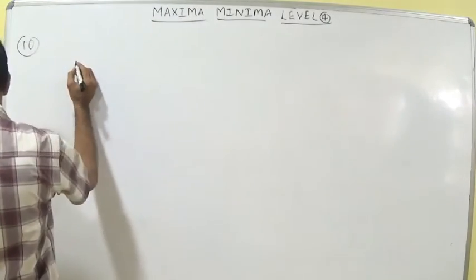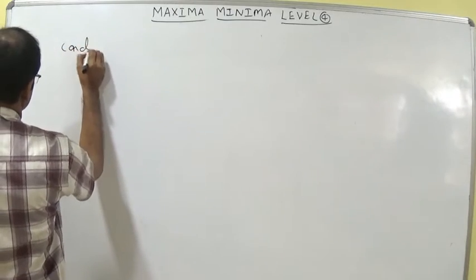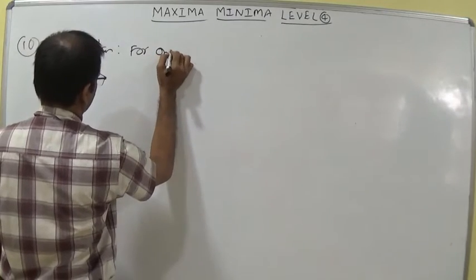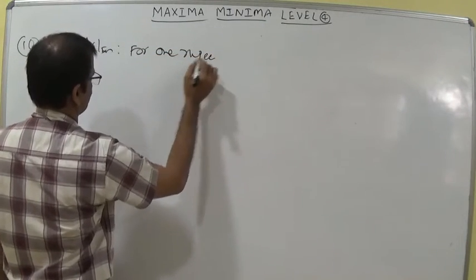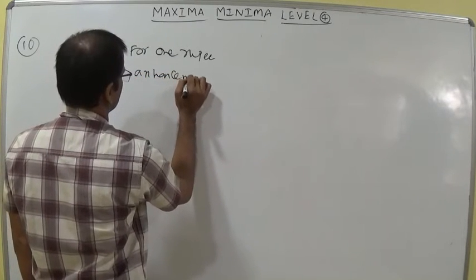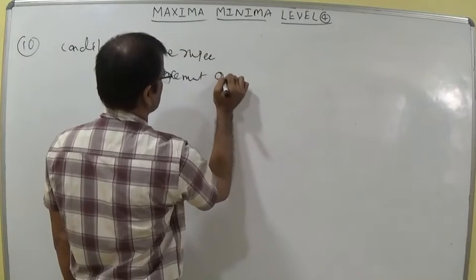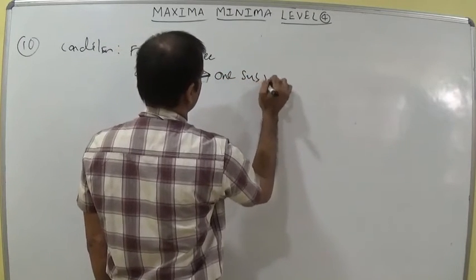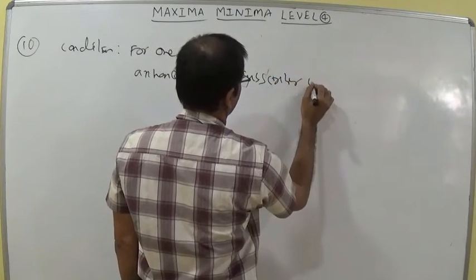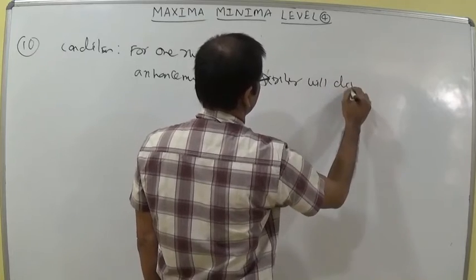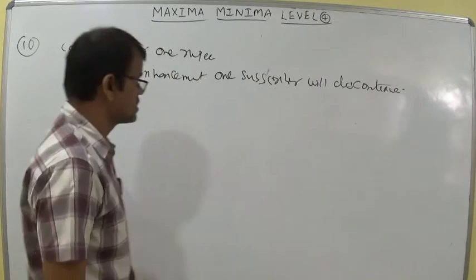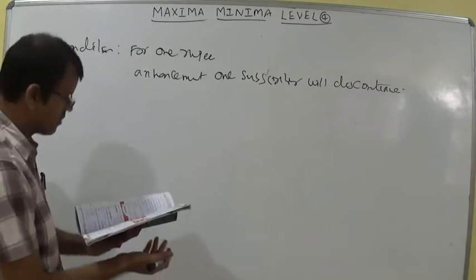So for the 10th one, I am writing the condition. For 1 rupee enhancement, one subscriber will leave. One subscriber will discontinue, so he will not continue in this company.